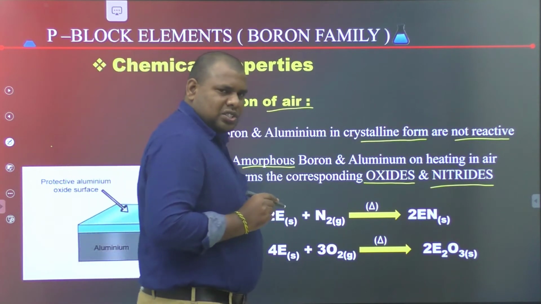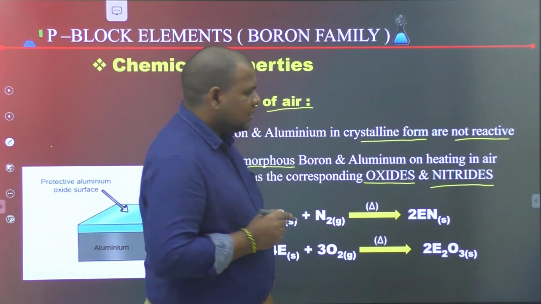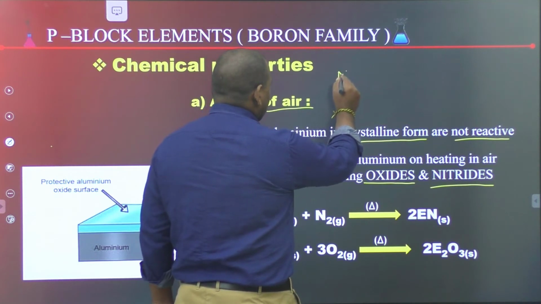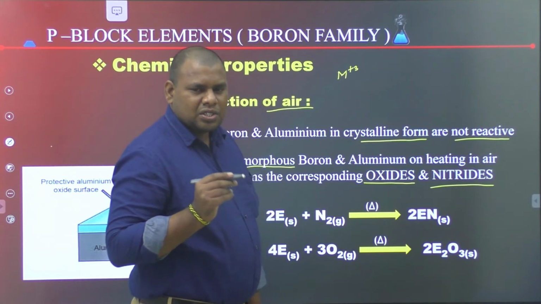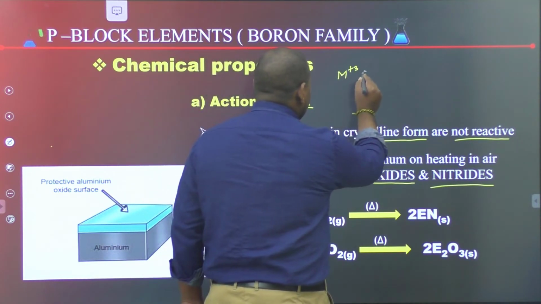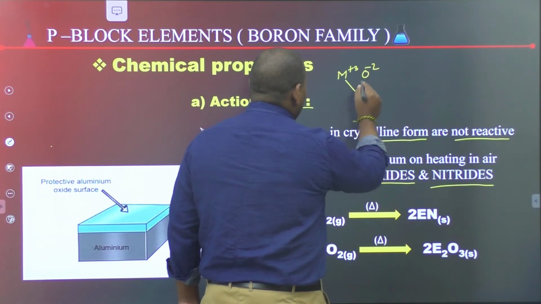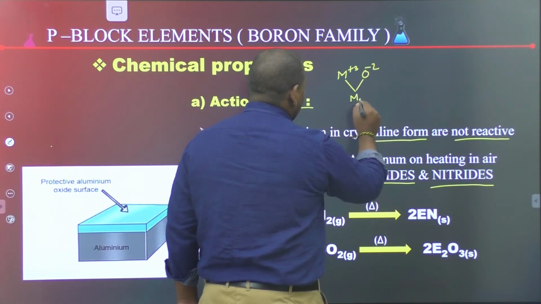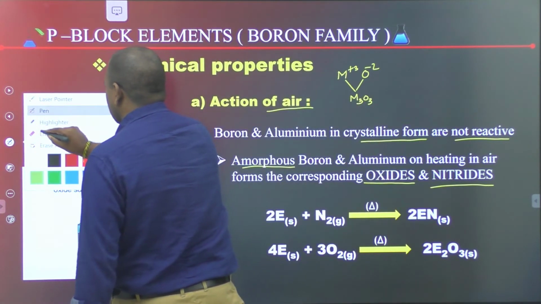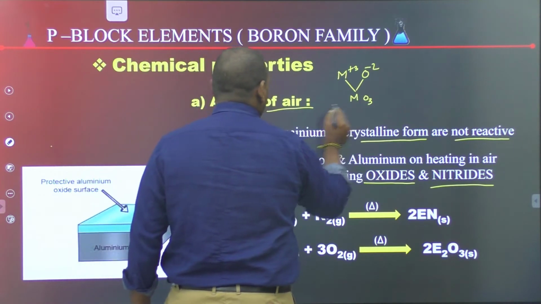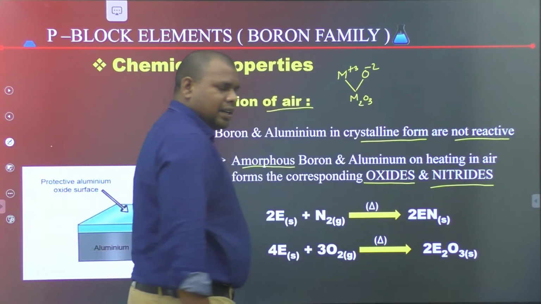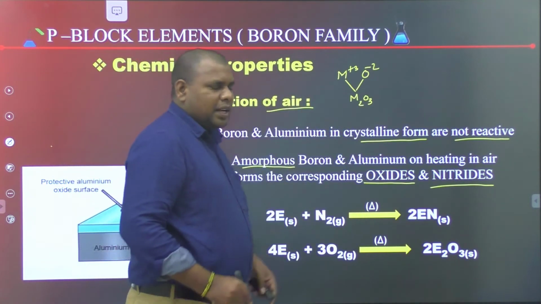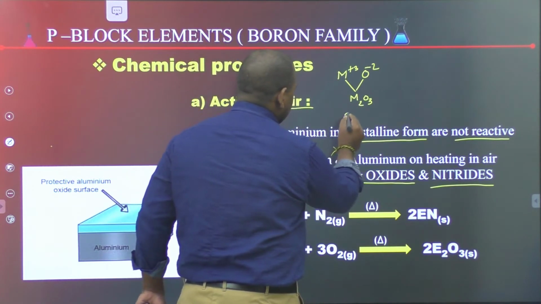The general oxidation state of boron family is +3. The general oxidation state of oxygen is -2. So they can form M2O3 type oxides.